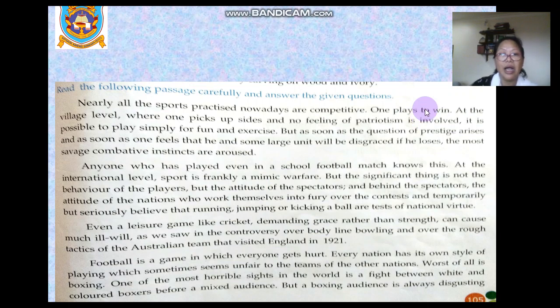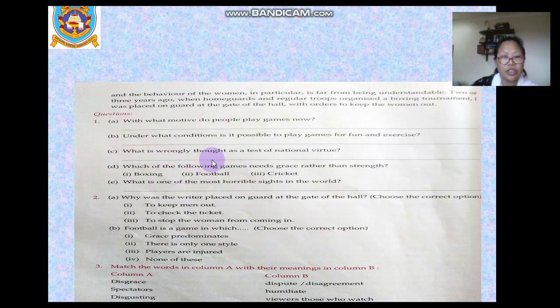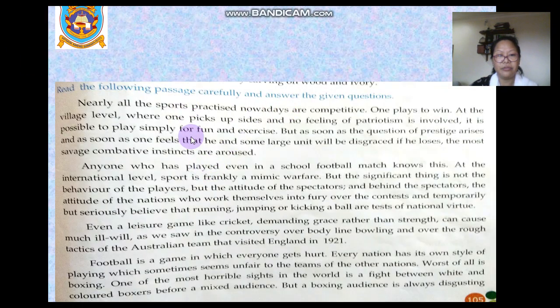Question number 2. Under what condition is it possible to play games for fun and exercise? You go back to the first paragraph. At village level, where one picks up sides and no feeling of patriotism is involved, it is possible to play simply for fun and exercise. Okay?